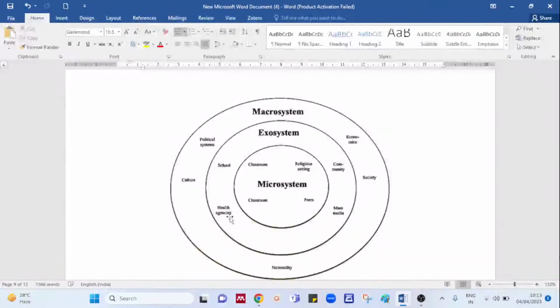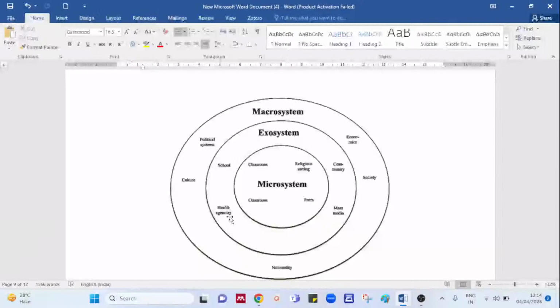After the exosystem, we have the macrosystem, wherein cultural values play an important role and have an impact on the child's development. Can we go beyond the macrosystem? Yes, beyond it we have the chronosystem.